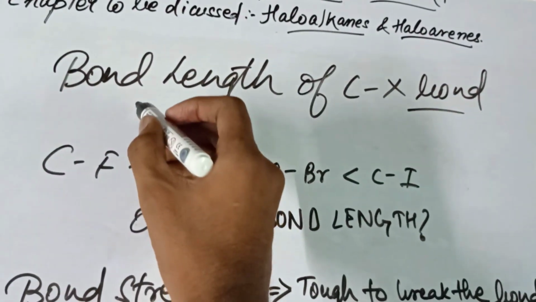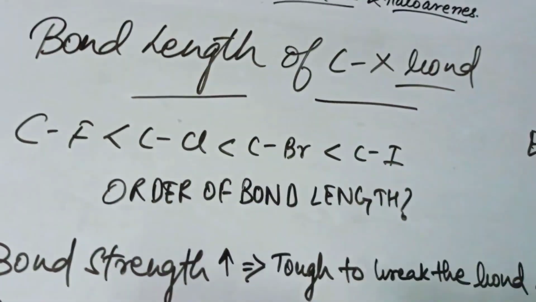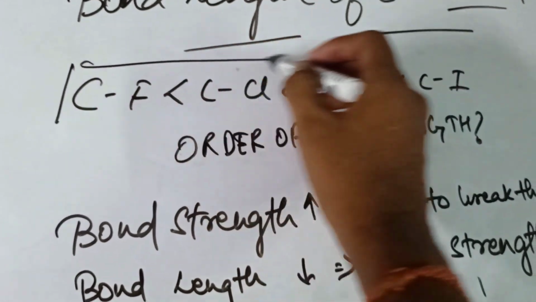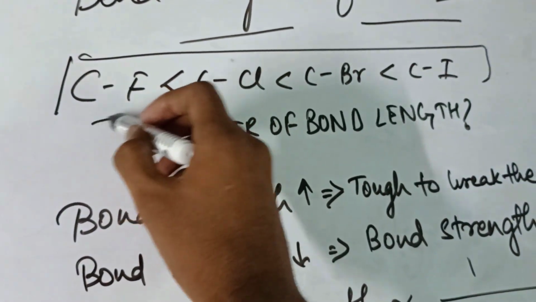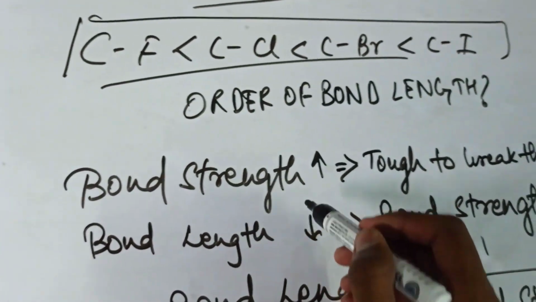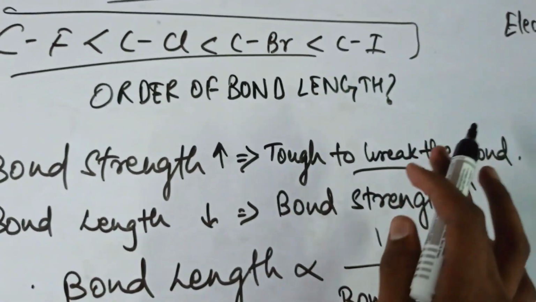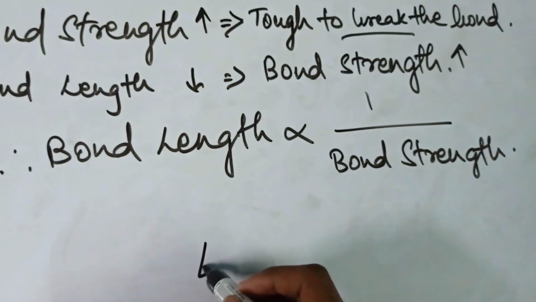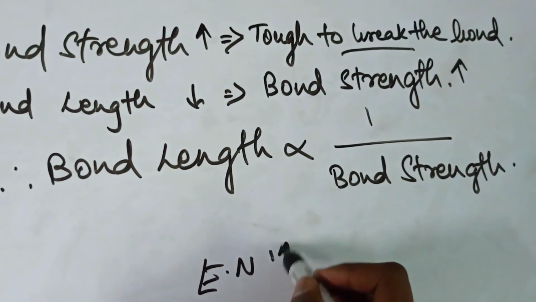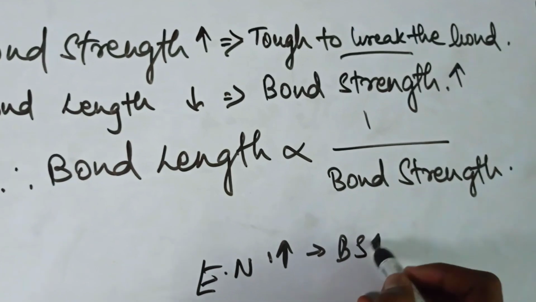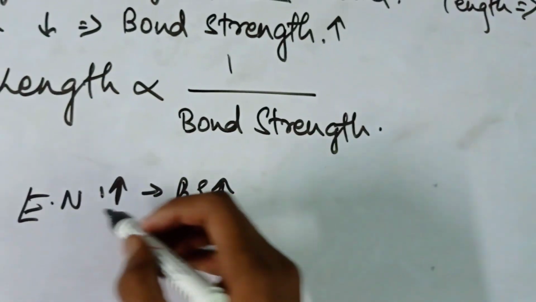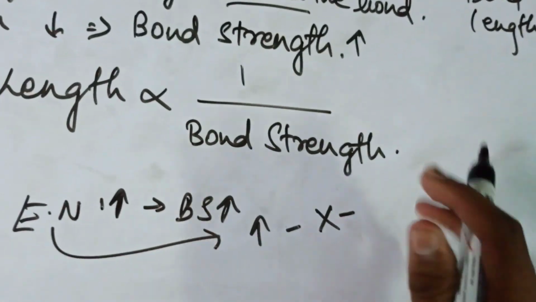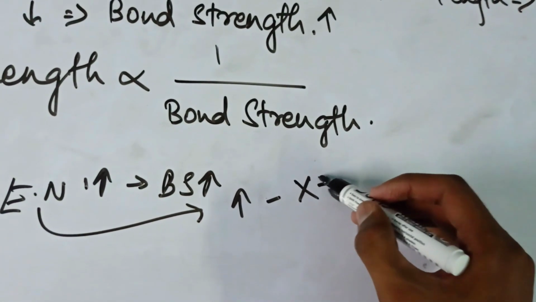Now we come to the point, bond length of the C–X bond. First we discuss the order of bond length. Bond strength increases, it is tougher to break the bond. It means that the more electronegative, the more the bond strength, because when the electronegativity is more, X will not let the atom leave.